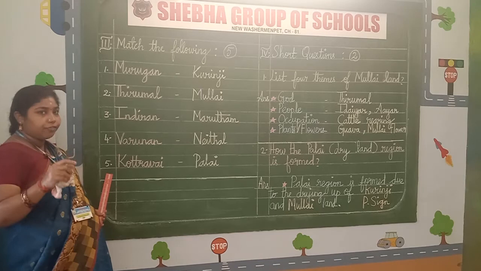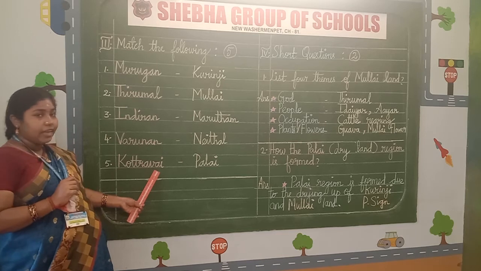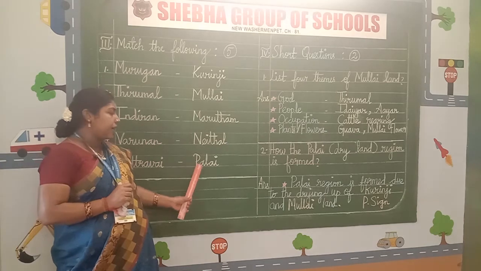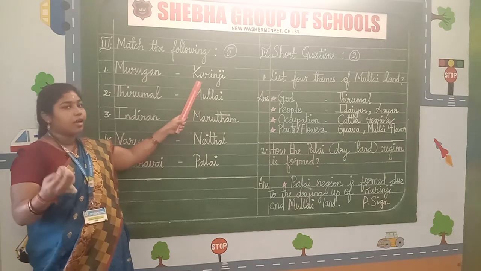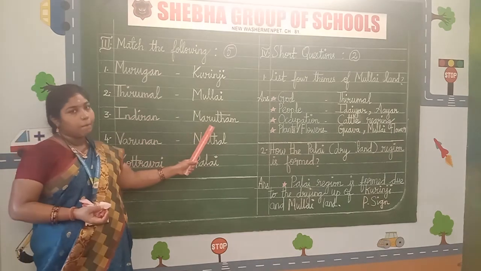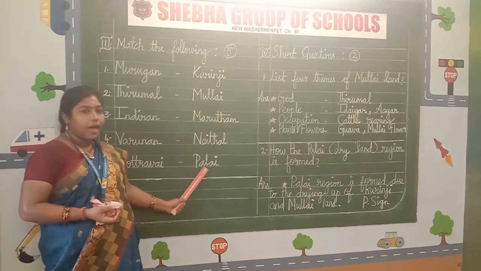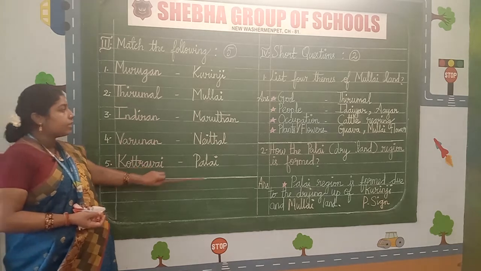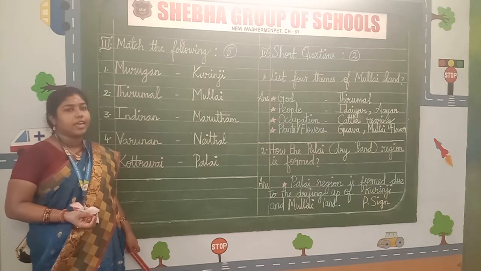Start writing the fifth number where? Yes, in the margin. And the fifth word, Kotravai, hyphen, Palai. Kotravai, space, hyphen, space, Palai. Again I am repeating: Murugan, Kurinji. Come on, read along with me. Thirumal, Mullai. Indiran, Marudam. Varunan, Neidal. Kotravai, Palai. After completing this Roman letter, what do we have to do? Yes, cover this Roman letter with a neat line, children, using your pencil and scale.